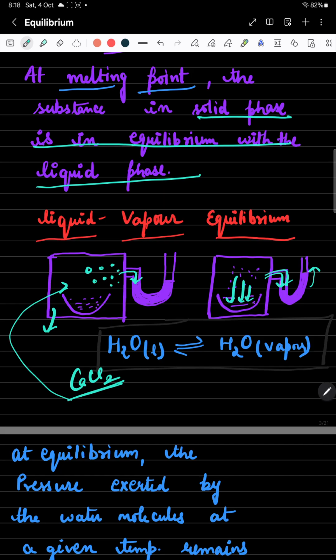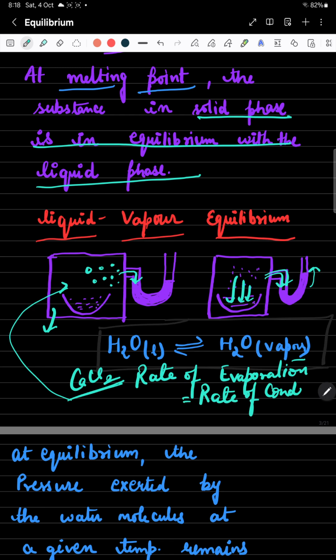So the rate of evaporation and the rate of condensation are equal at equilibrium.